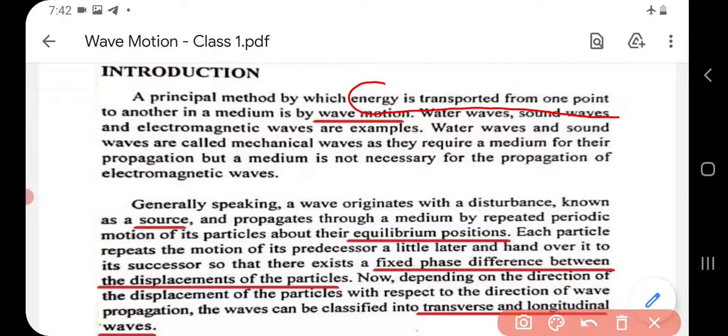Now you can have various types of waves like water waves, sound waves, electromagnetic waves, etc. So please note that water waves and sound waves actually require a medium for their propagation or for their travel. So they are called mechanical waves, whereas electromagnetic waves do not require such a medium for their propagation. They can propagate through free space. You all know about that. So here we got a definition, what is wave motion and what are the various types of waves that you know. Okay, then let us see how a wave originates.